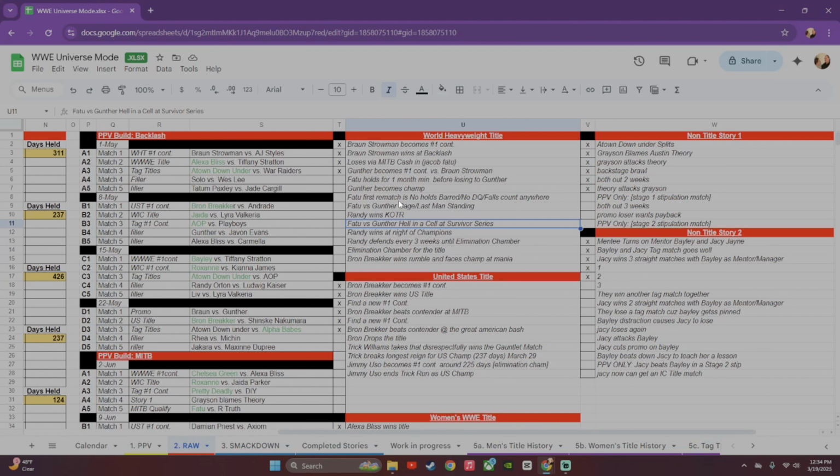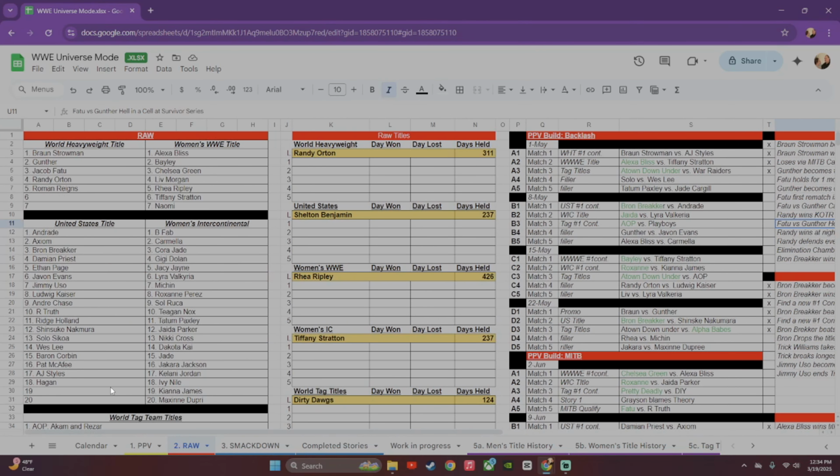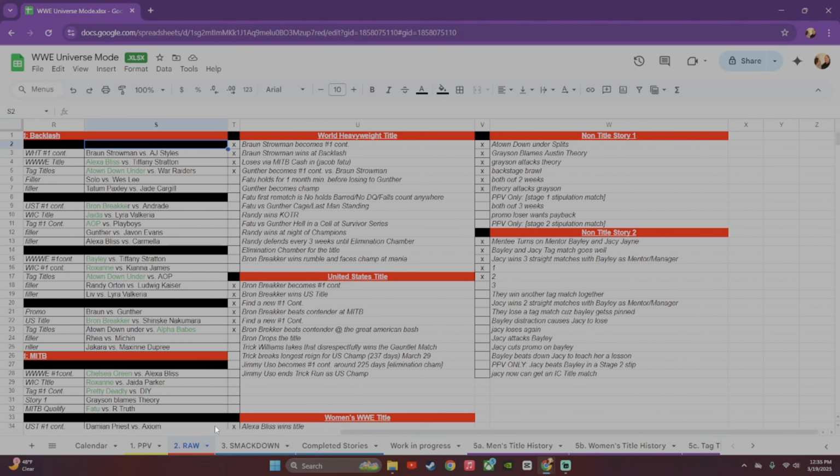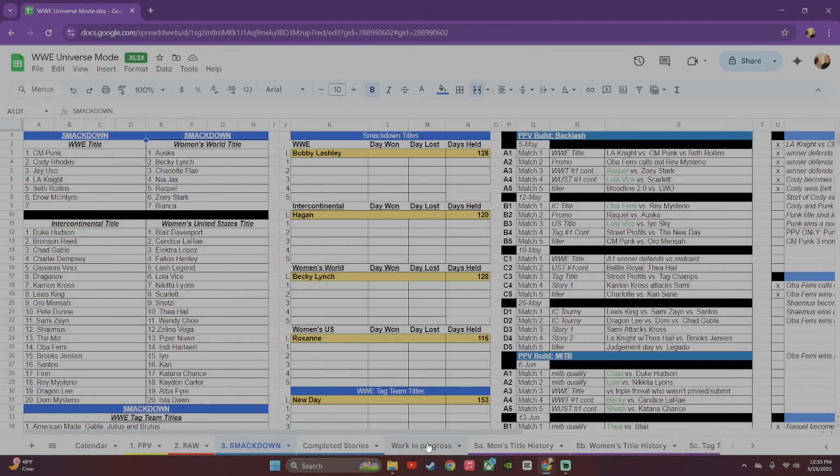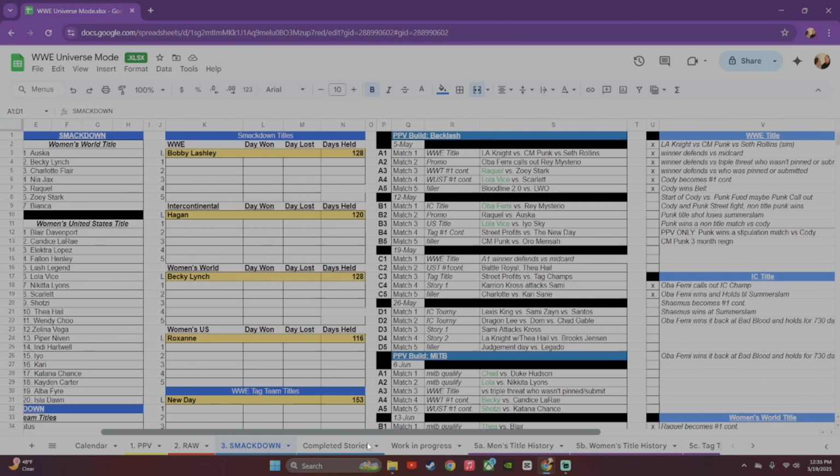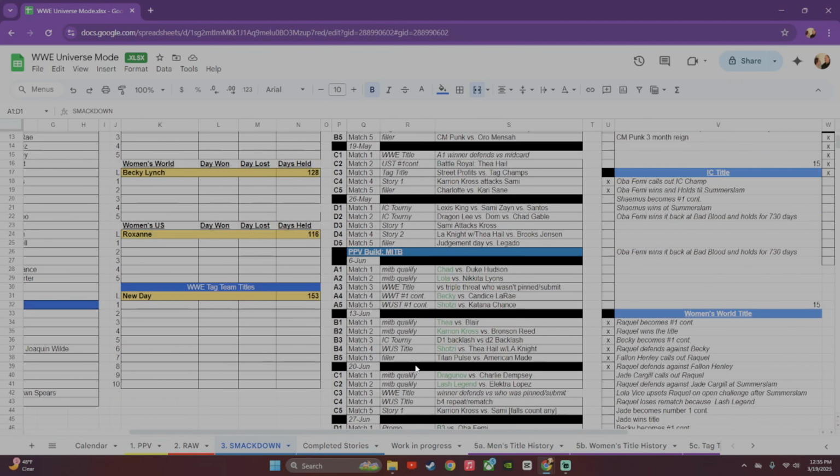So as I'm going through this, every 3 months or so, I have to adjust my storyline to keep track of it. Some of you may be like, wow, this is too much. I get that. Some people, when I've shared this on Reddit before, in years past, really like how I've tracked these rosters, these titles, and the building towards a pay-per-view. This is new to me, how I'm tracking these stories, but let me tell you, my creative juices are flowing. It's been fun. And I have the same thing for SmackDown. Basically, it's just a mirror. It's exactly the same.